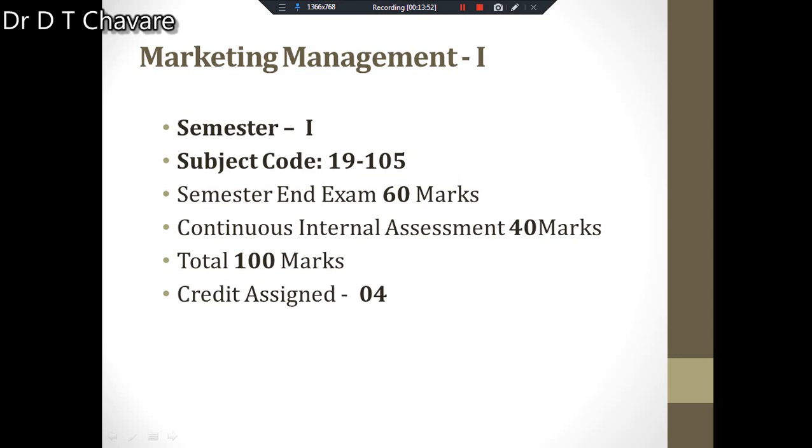4 credits. Under autonomy we have to understand, and we should know how many credits are allowed, how many credits are assigned there. Okay, and it should be known by you also.